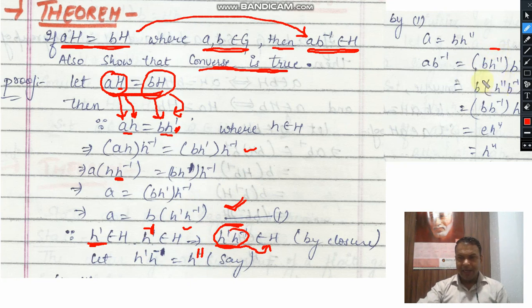Again we are applying the associative property. Here we are writing h'' into B inverse.